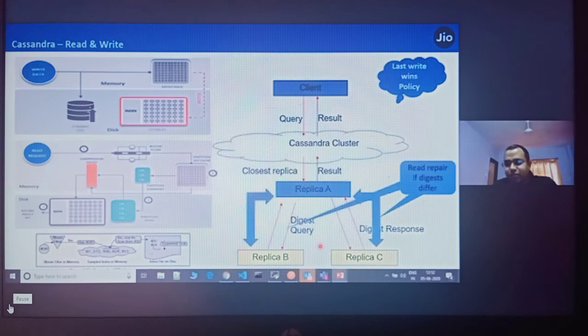It understands that somewhere there is a problem, maybe this node is down or it doesn't have the latest data, so it runs a read repair, keeps the data in sync in all the replicas, and returns the results. So it is always a last write wins policy. Last write wins means it sees who has written the latest record, takes that record, puts it in the other replicas, and returns that in the result to the client. So this is how internal read and write works in Cassandra.